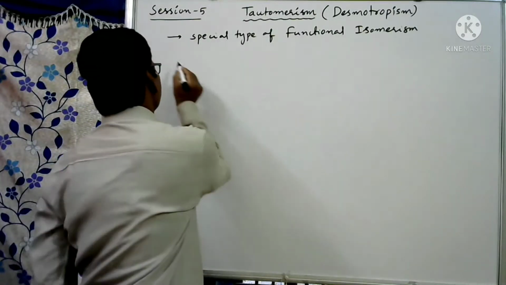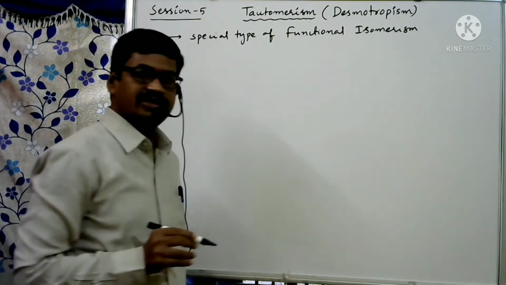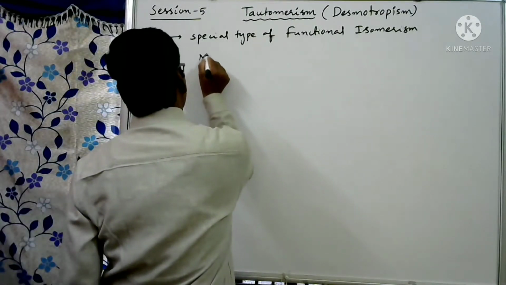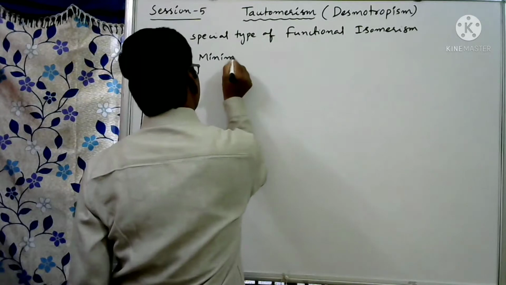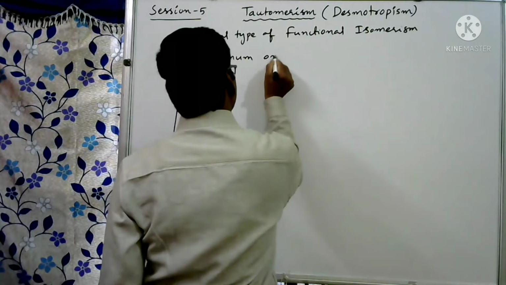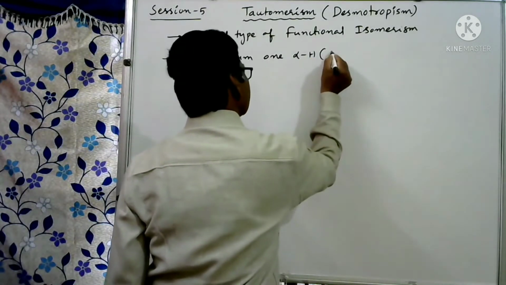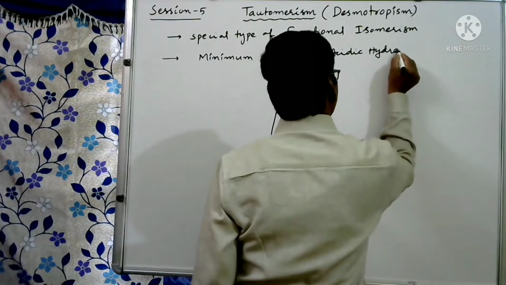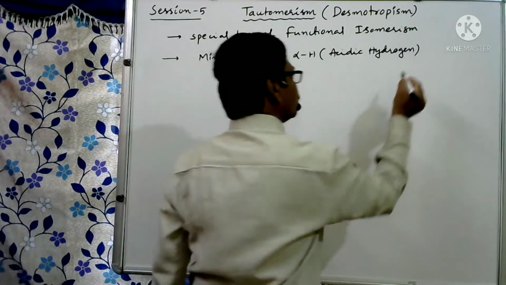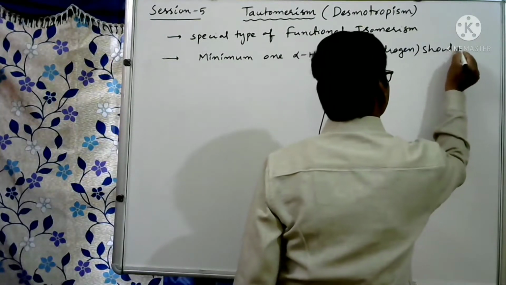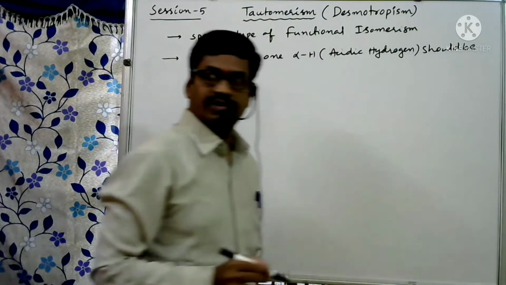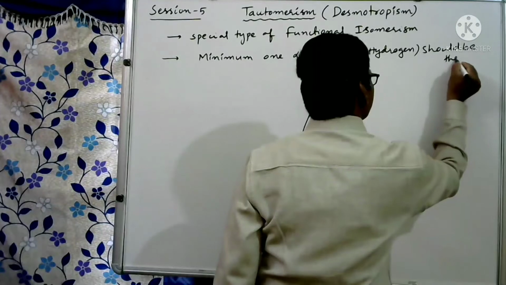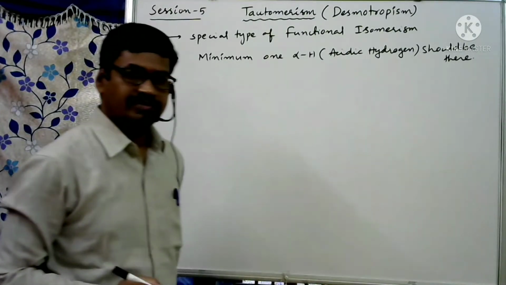Here, the requirements are: the first requirement is there should be a minimum of one alpha hydrogen, otherwise we can say acidic hydrogen, in the molecule. This is the first requirement.